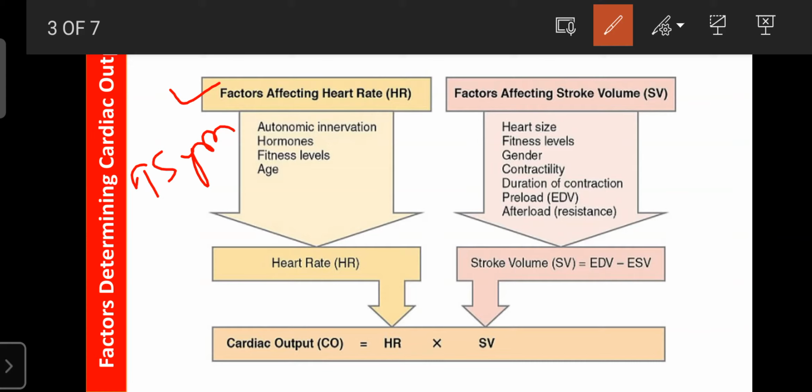The opposite system is known as the parasympathetic system. If this system is activated, the heart rate decreases. If the parasympathetic system is activated from the ANS, the heart rate decreases. But if instead the sympathetic system is activated, the heart rate increases. The sympathetic nervous system is also known as the adrenergic system, and the parasympathetic system is also known as the cholinergic system.